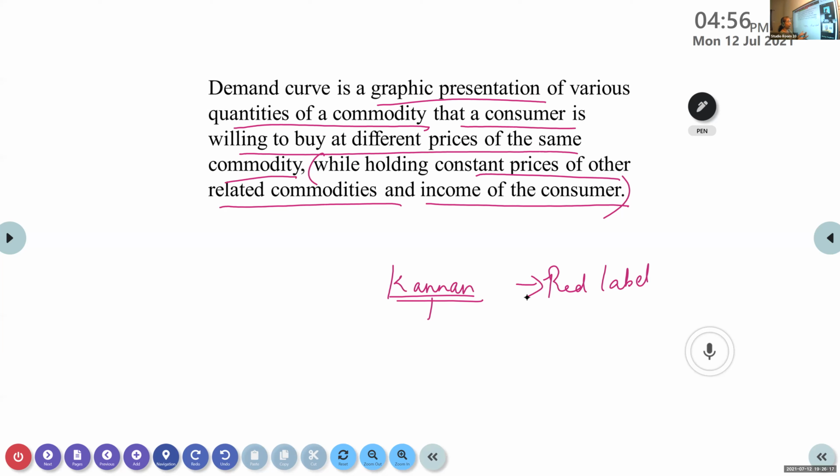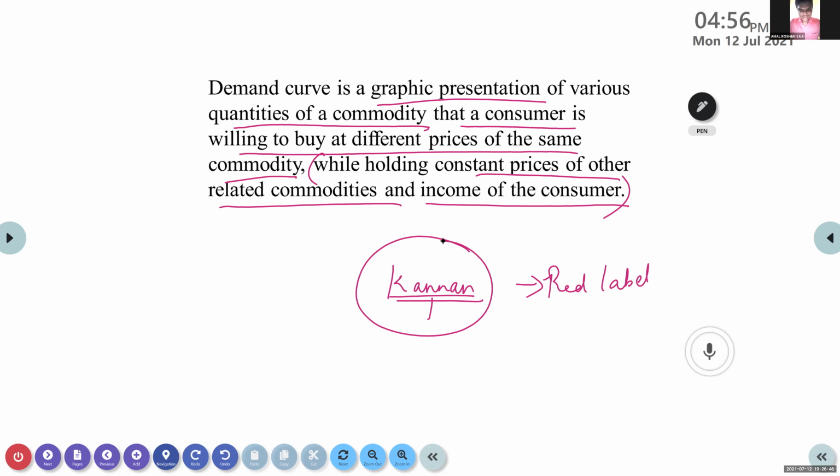Okay. So the consumer started getting more money in his hand. So what will happen? See, for example, he was consuming Kannan Devan. His income increased in a very good manner, a good hike he got.